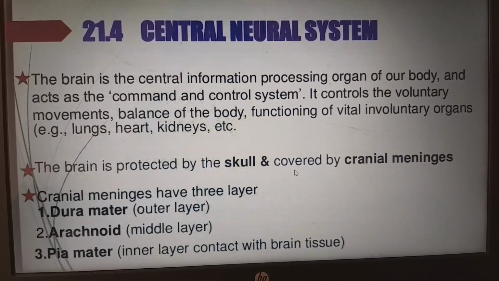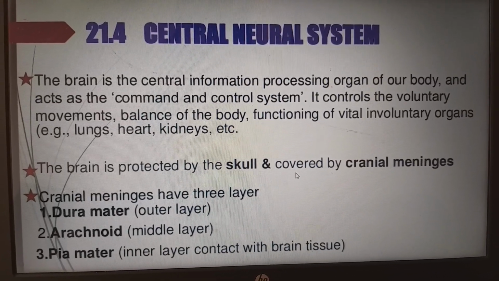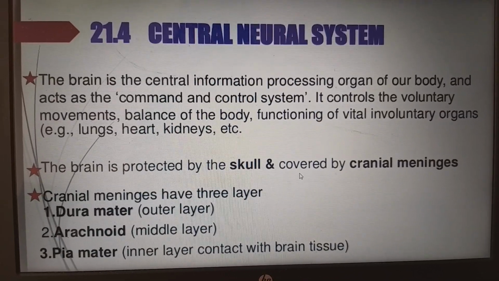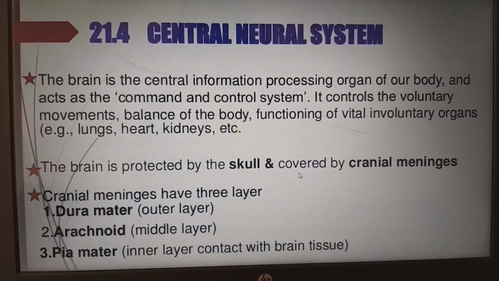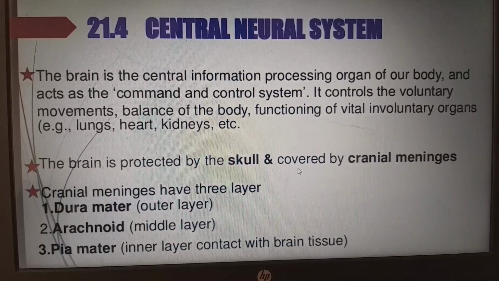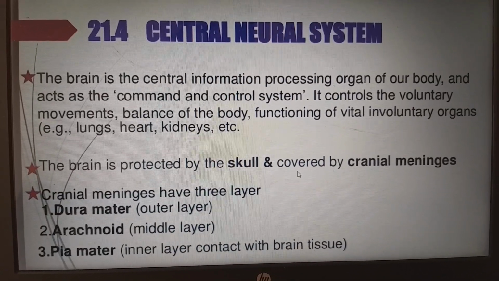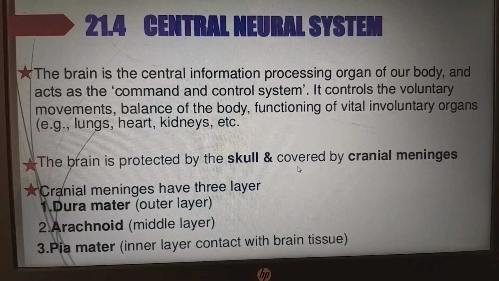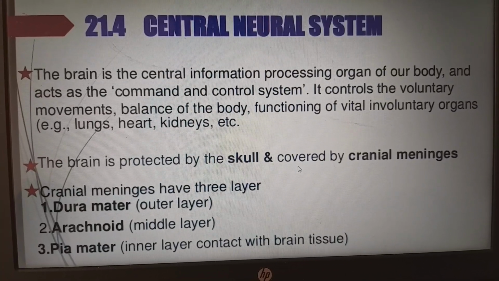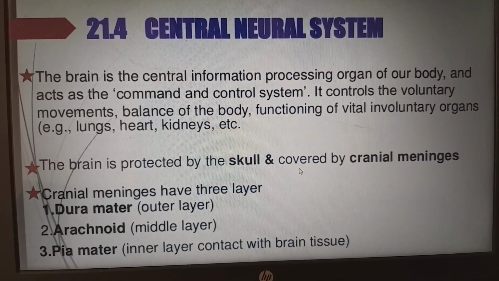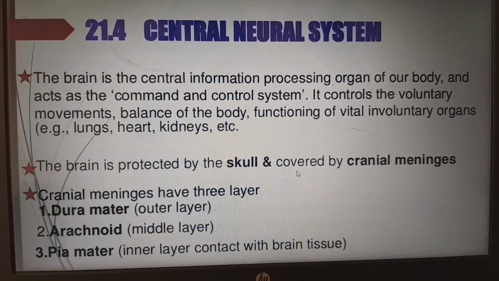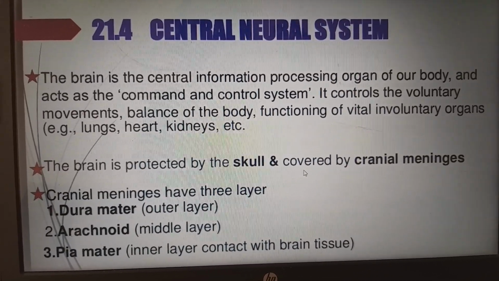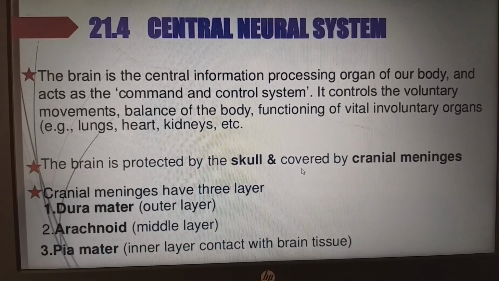It controls the voluntary movements like balance of the body, and the functioning of vital involuntary organs, for example, lungs, kidney, heart, etc. The brain is protected by the skull and covered by cranial meninges. The cranial meninges have three layers: dura mater, arachnoid mater, and pia mater. Dura mater, from the word durable, is the thickest outer layer of the cranial meninges.